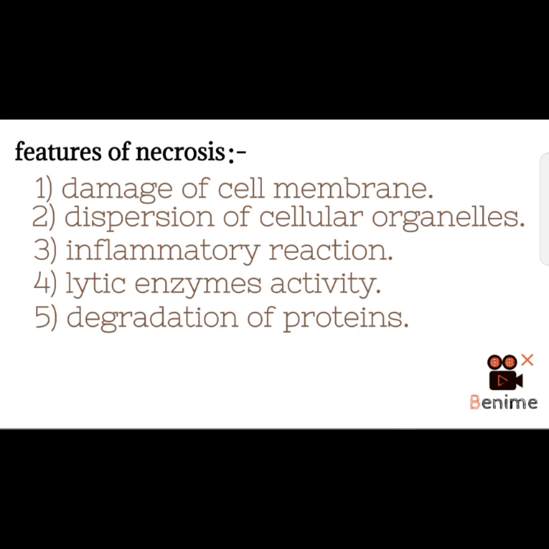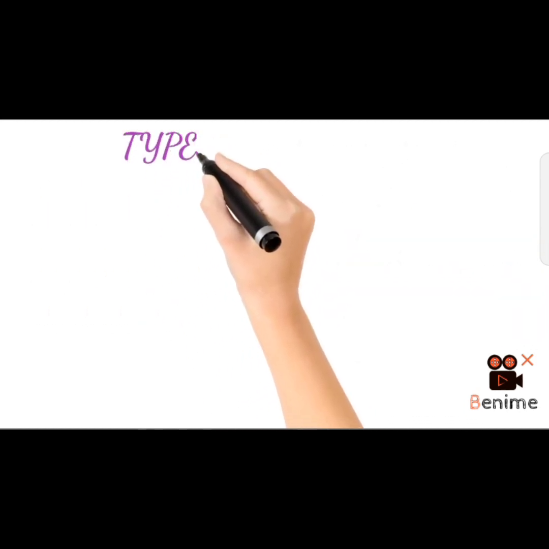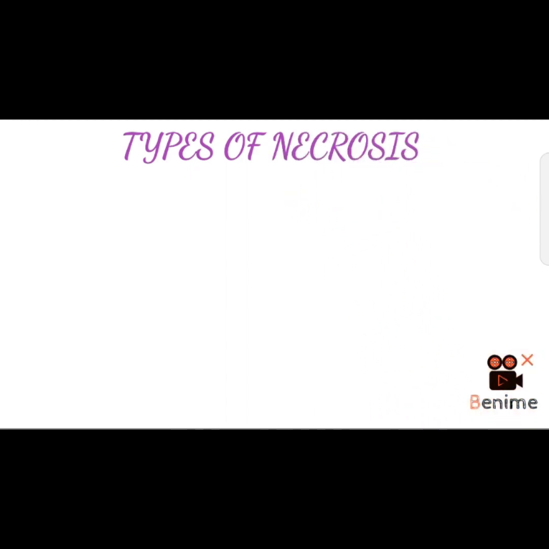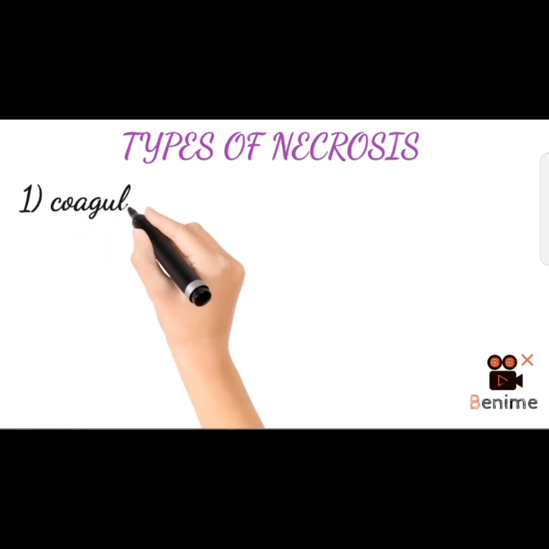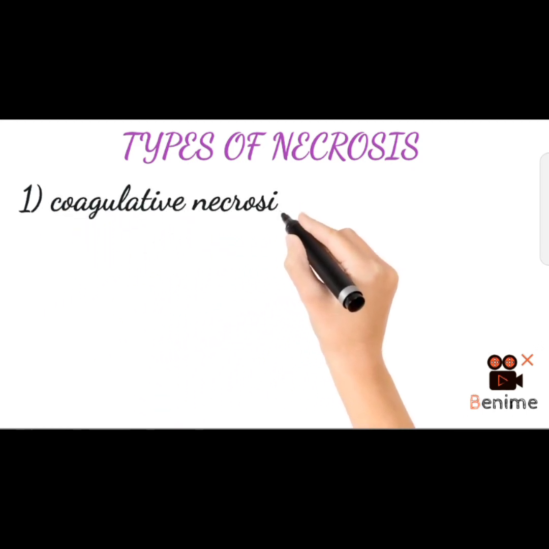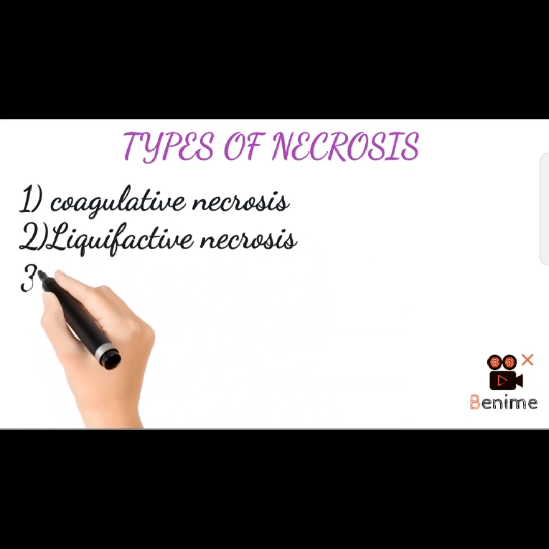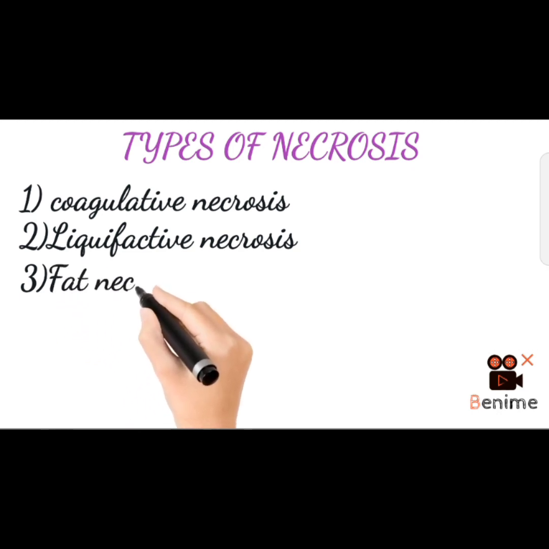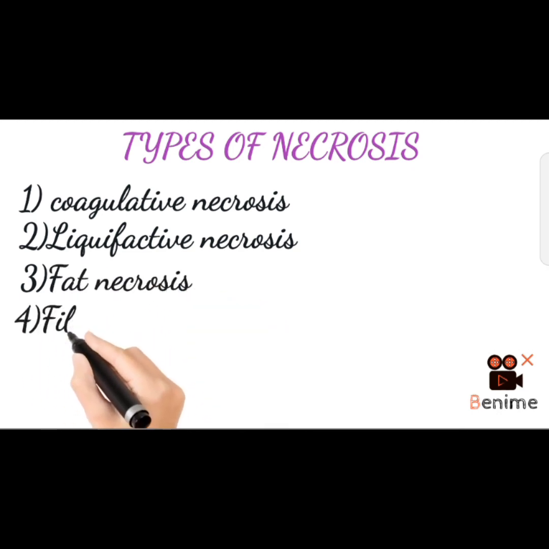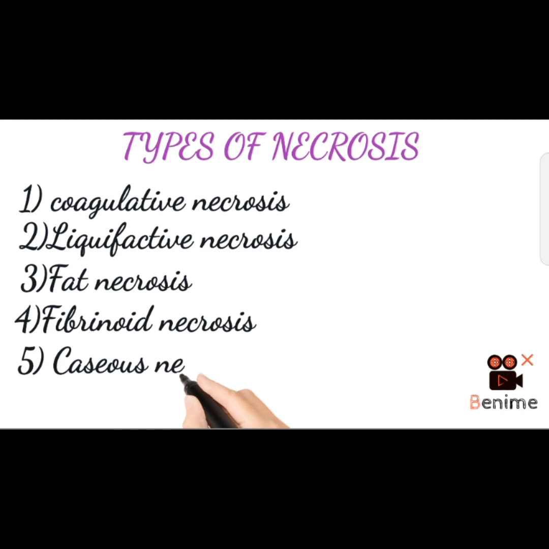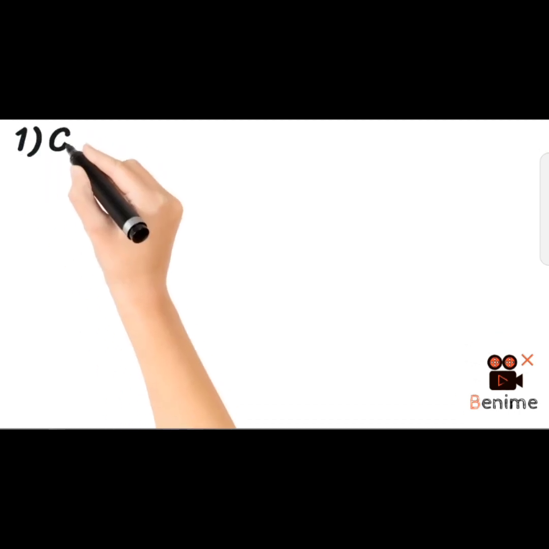Now, moving on to the next slide, we will be focusing on types of necrosis. This is the most important. Number 1 is coagulative necrosis. Number 2, liquefactive necrosis. Number 3, fat necrosis. Number 4, fibrinoid necrosis. And number 5, caseous necrosis. One question can be from the types of necrosis in the form of a multiple choice question.